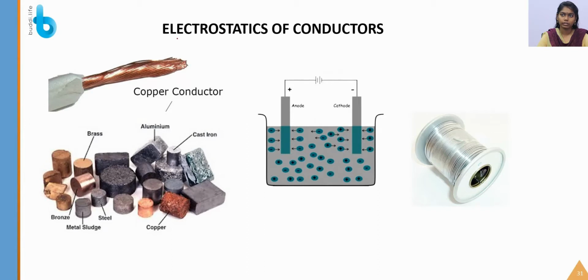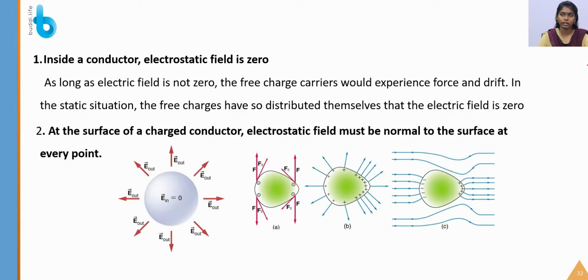Okay, so let me move to the electrostatics of conductors. Already we are familiar with conductors. So what is a conductor? It carries the current. Yes. So what about the conductors in terms of electrostatics? In terms of electrostatics, the charge is evenly spread over the entire conductor. This is a point that you have to remember for conductors in terms of electrostatics. So these are examples of conductors.